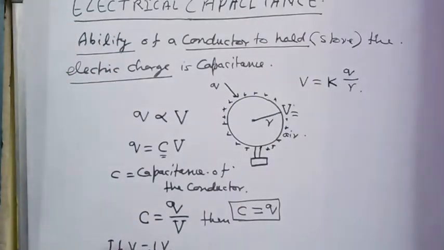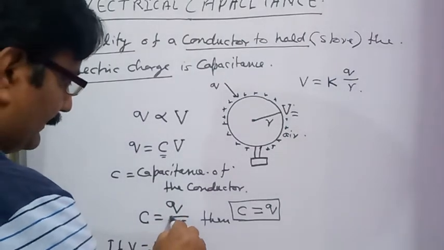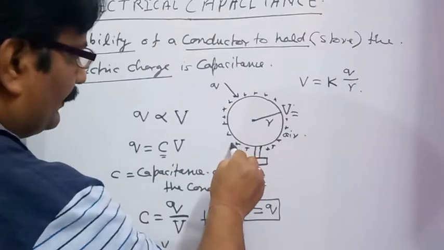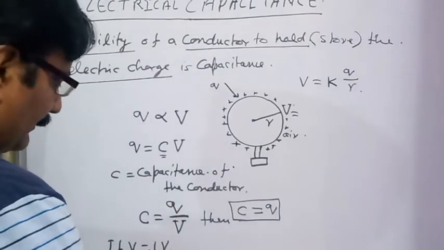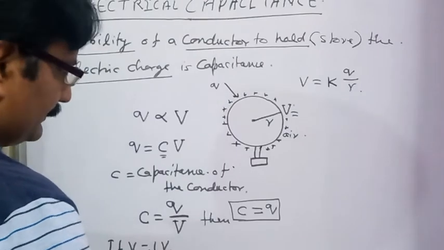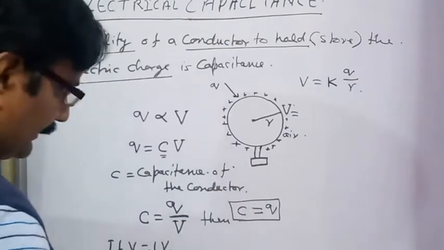So what can be the capacitance of a conductor? That amount of charge which can increase the potential on the surface of a conductor by unity, or by unit amount, that amount of charge is called capacitance of the conductor.